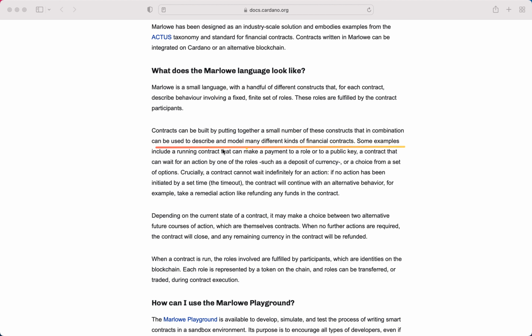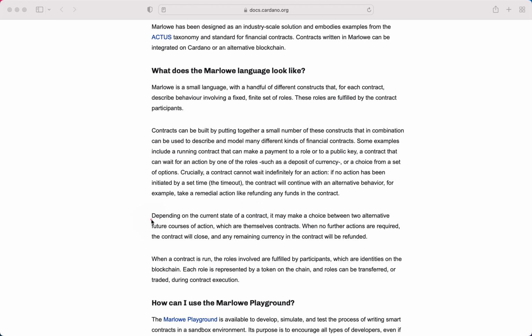Some examples include a running contract that can make a payment to a role or to a public key, a contract that can wait for an action by one of the roles such as a deposit of currency, or a choice from a set of options. Crucially, a contract cannot wait indefinitely for an action. If no action has been initiated by a set time, the timeout, the contract will continue with an alternative behavior. For example, take a remedial action like refunding any funds in the contract.